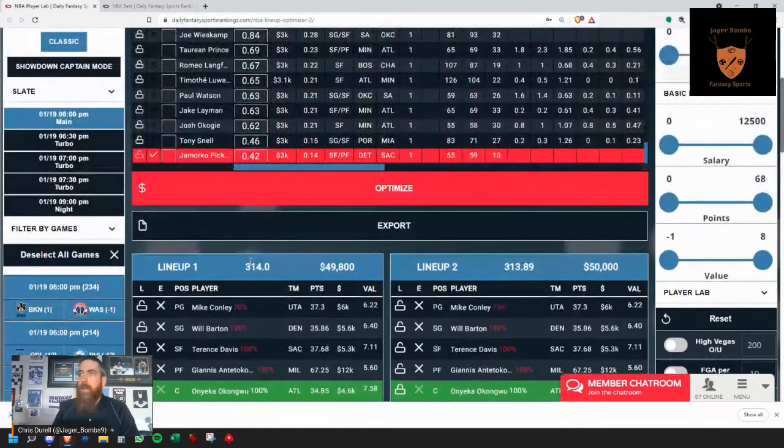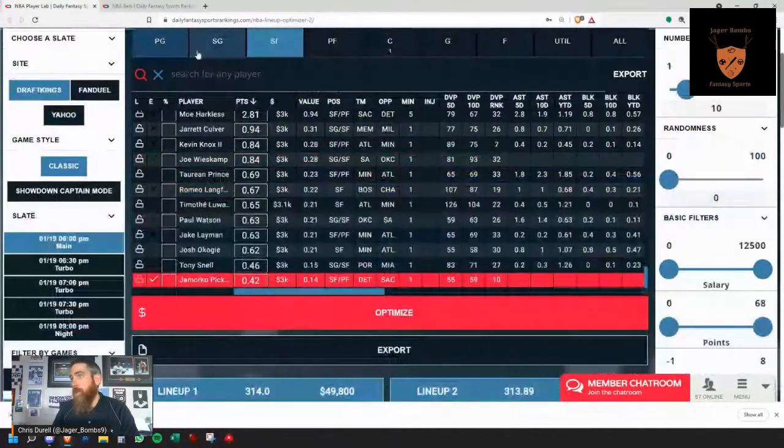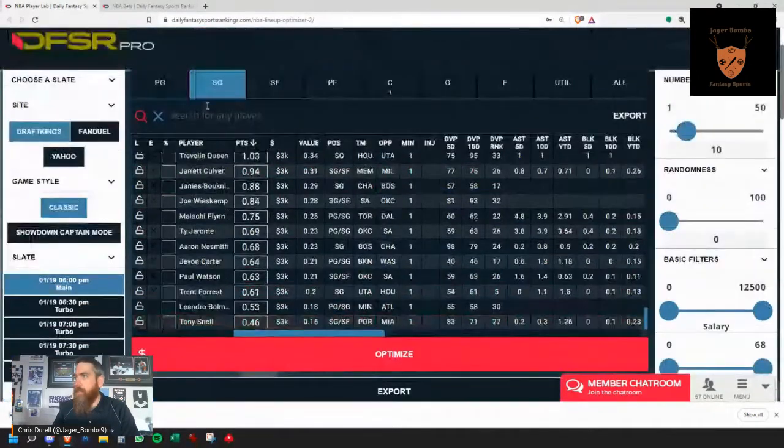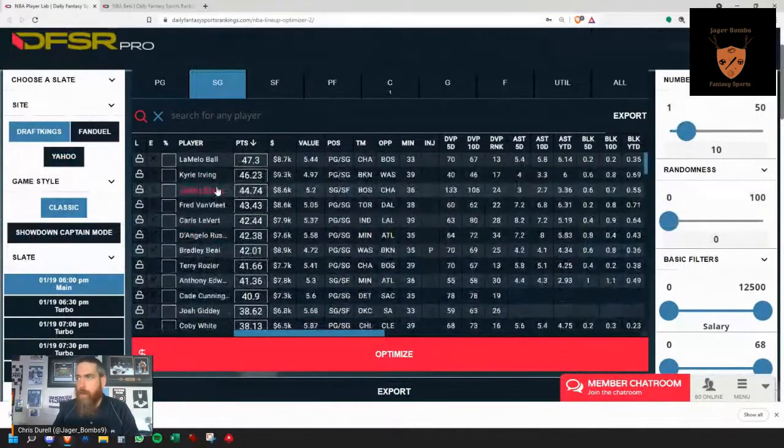So that's going to be cash, and that's how we run cash. Now, some people won't just use DK1 and FanDuel 1. They'll maybe want to make some more picks. So what you can do is start going through the positions after you've done your research, after you've read our articles during the day, and find some players that you like.